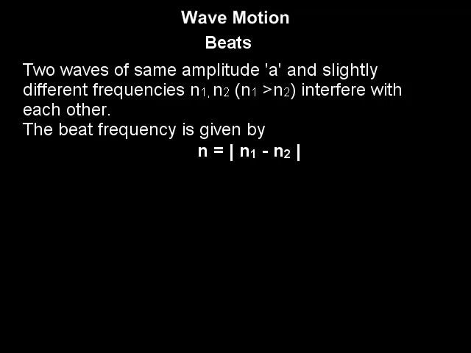Now, when two waves of same amplitude A but slightly different frequencies N1 and N2, such that N1 is greater than N2, interfere with each other at a point in a medium, the beat frequency is given by N is equal to mod N1 minus N2. That is, only the magnitude of the difference between the frequencies.